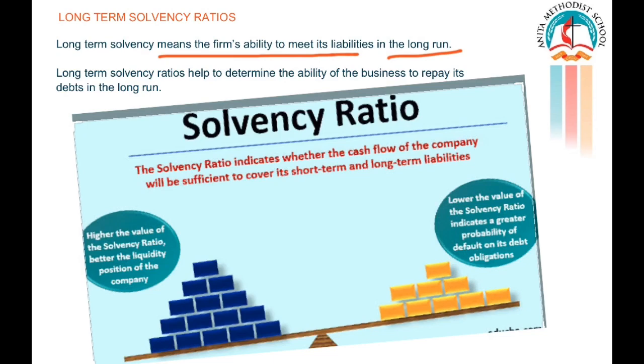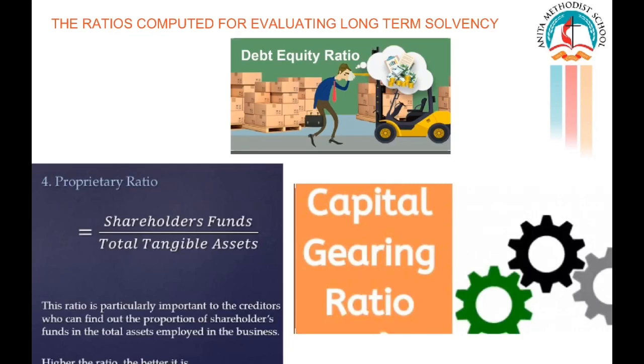That is why it's called long-term solvency ratios. Now let's see the types of long-term solvency ratios. Debt equity ratio, proprietary ratio and capital gearing ratio. We are going to compute three kinds of ratios.